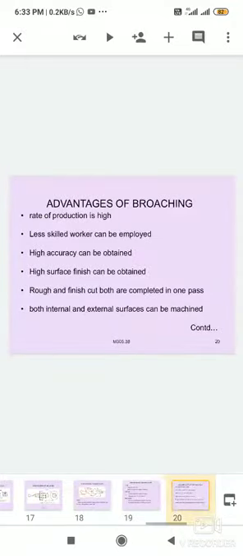Next topic is the advantages of broaching. Broaching is an interesting machining process which is used in mass production. It has certain advantages and limitations as compared to other machining processes. These are given below.